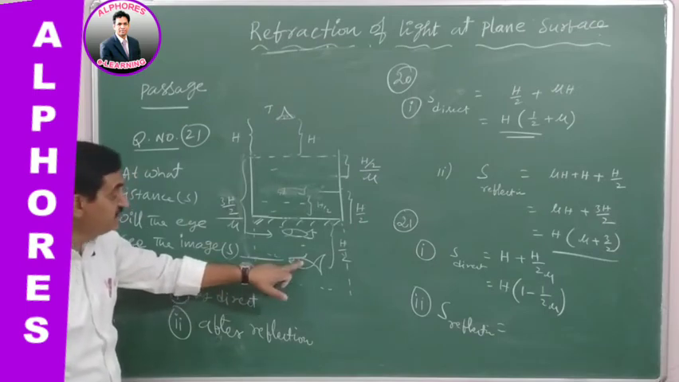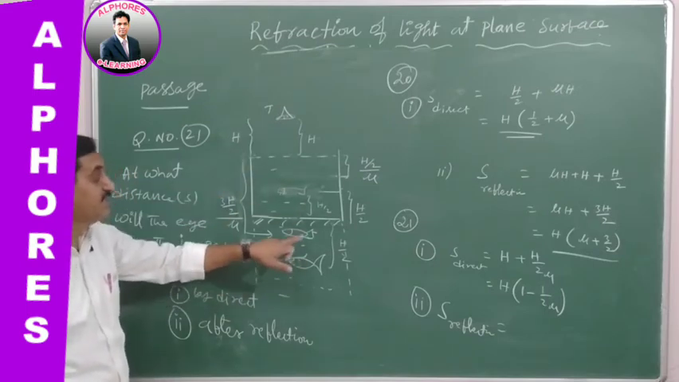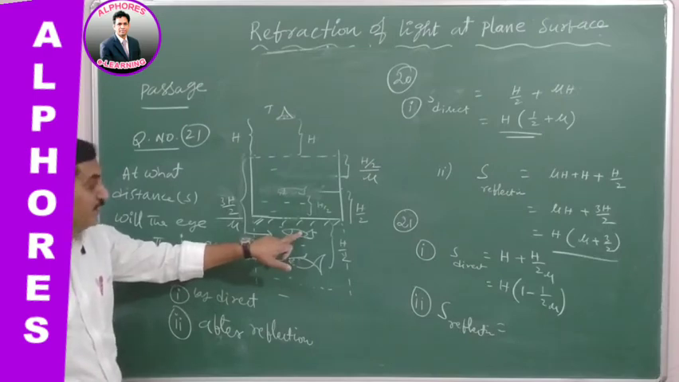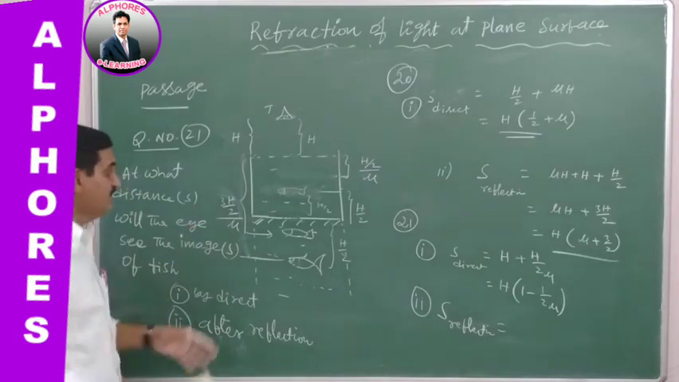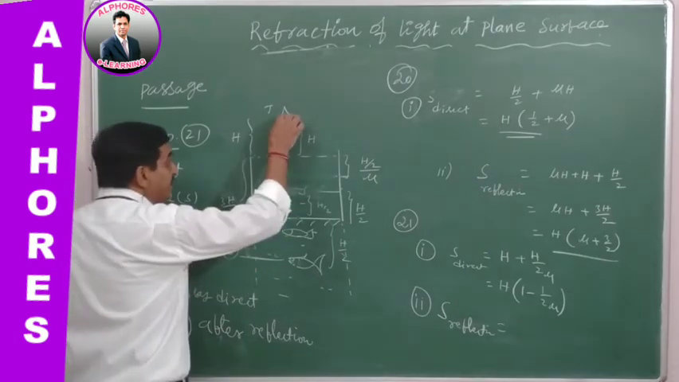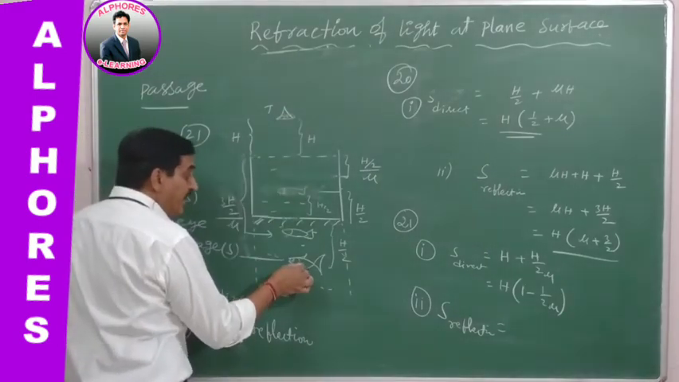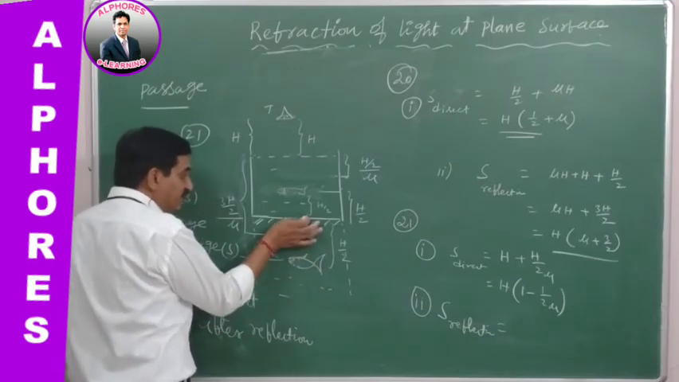And we have to bring this into the observer's medium. For that, the apparent depth concept is used. The formula is total depth by mu is apparent depth. So this eye is observing this at this position. It is not showing here at this position.